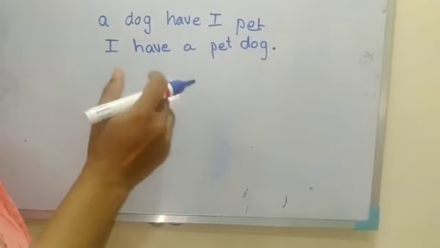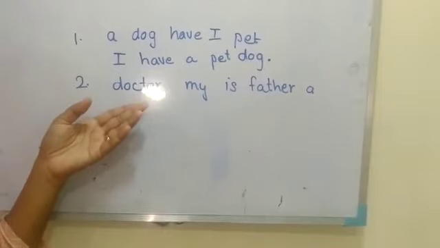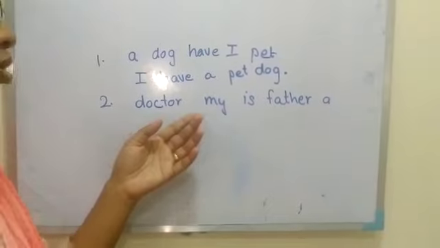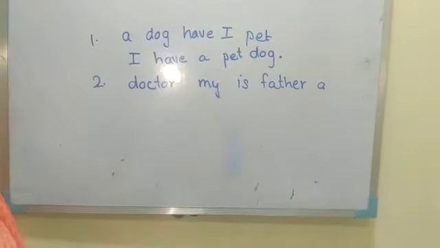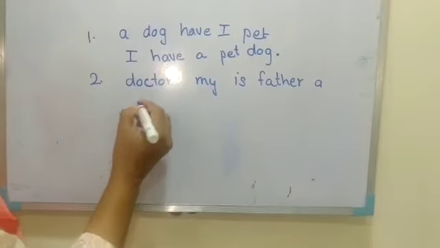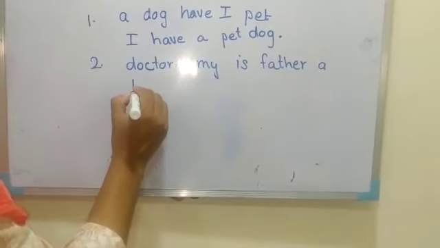We will do a few more examples. Now let's see the second example. Dr. Mai is father. So does it make any sense? No. And this is not a proper correct sentence. So let's make it a proper sensible sentence. What will it be?